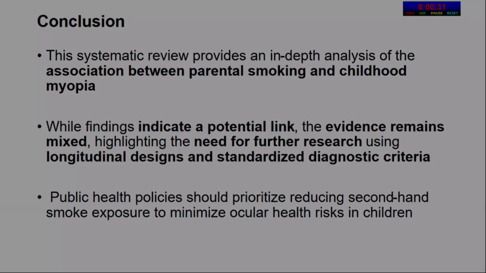So to conclude, this systematic review provides an in-depth analysis of the association between parental smoking and childhood myopia. While findings indicate a potential link, the evidence remains mixed, highlighting the need for further research using longitudinal study designs and standardized diagnostic criteria. And public health policy should be made to educate the population about the risk of smoking, which can have an adverse effect on the ocular health of children.